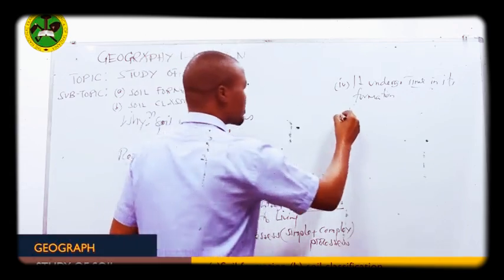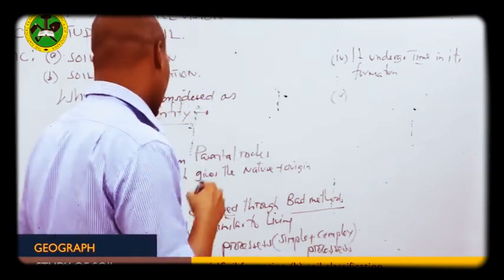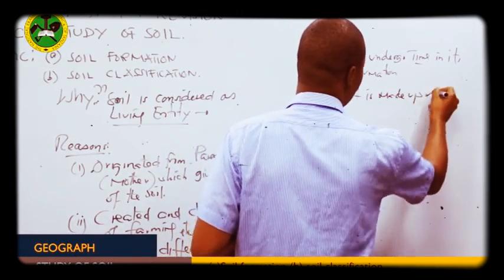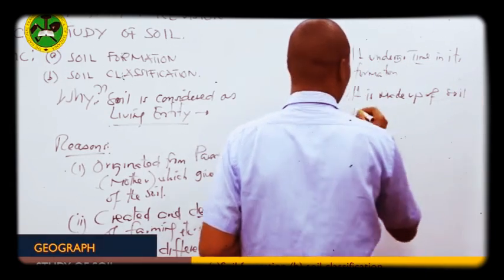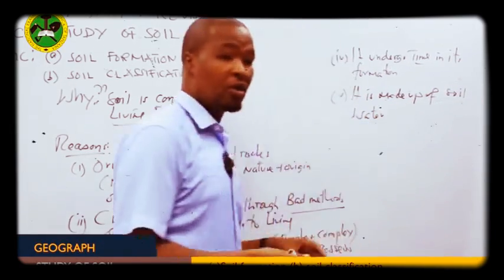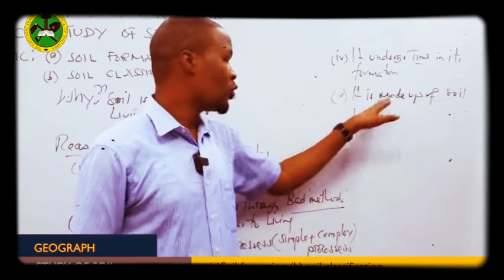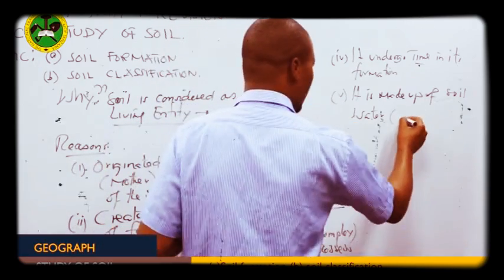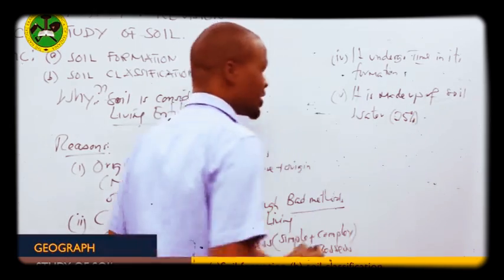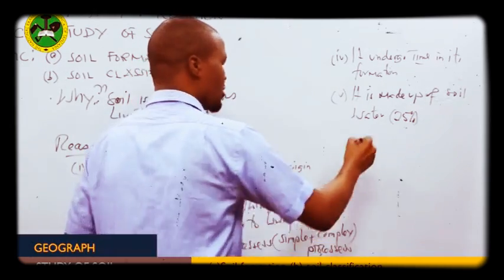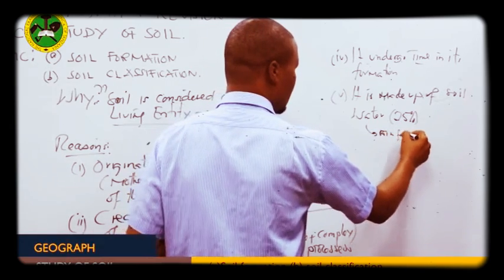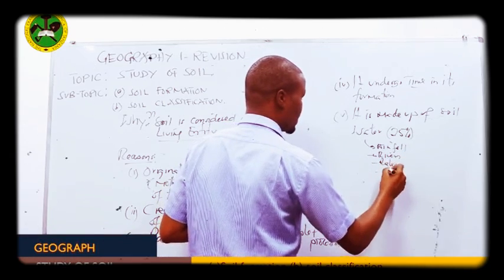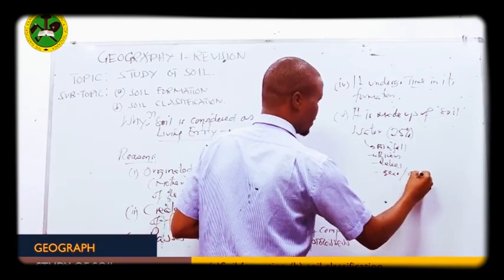Then from there, we say soil is made up of soil water, similar to living things. We know soil is made up of soil water, where 25% of its body is made up of water. Where does the soil water come from? It means the soil water comes from either rainfall, or from rivers, lakes, seas, and the oceans.